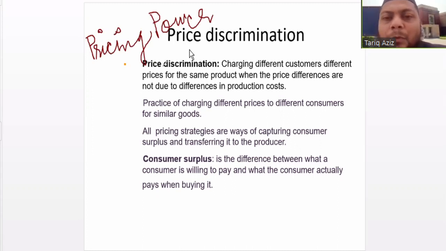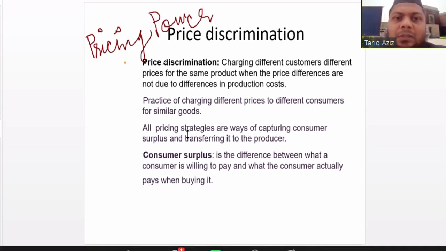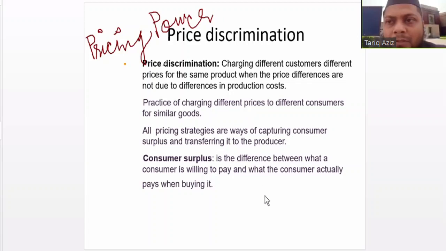If the type of the product is a commodity, and there are a large number of sellers of that commodity product, then a single firm cannot impact the price of that product, cannot decide the price of the product. But in case of monopoly, a firm has pricing power.